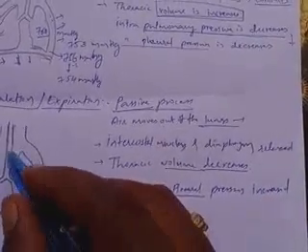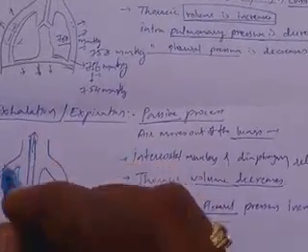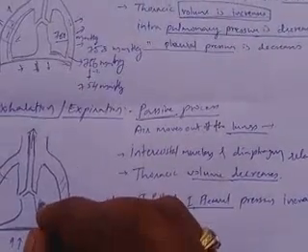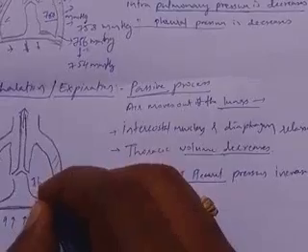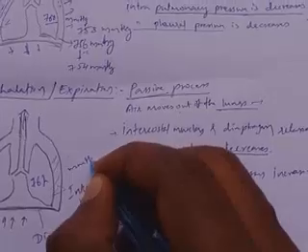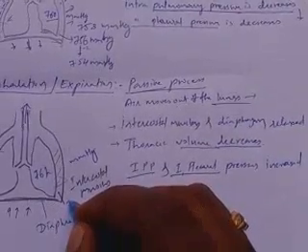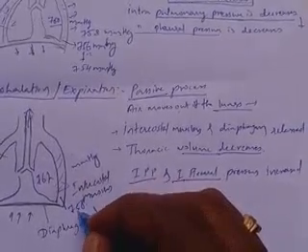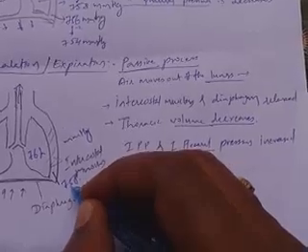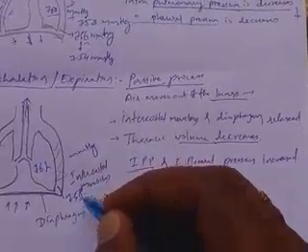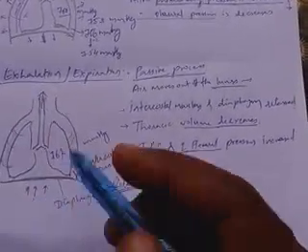So here the air goes out due to the increase in pressure. The intrapulmonary pressure was 760 and increases to 762 mm Hg. And the intrapleural pressure, which was 756 at normal, is also increased by 2 mm Hg. This increase of 2 mm Hg leads to exhalation.